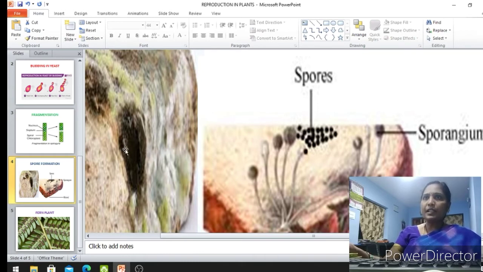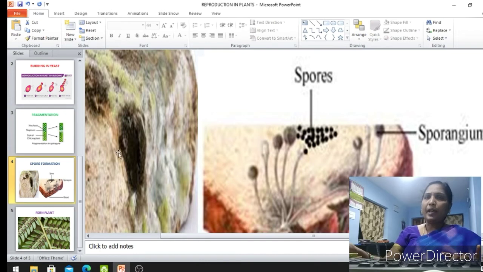Fungus is a type of organism which can grow on organic matter. Organic matter is nothing but that which is made up of all the nutrients like carbohydrates, vitamins, fats and proteins. When it is made up of that matter, it is known as organic matter.